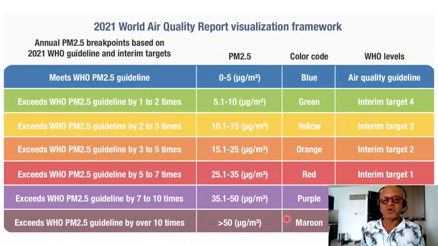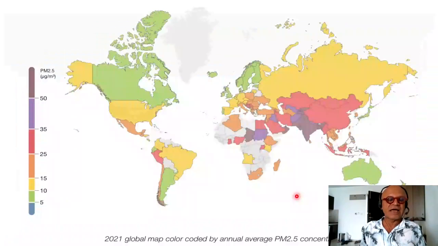This is the color maroon, greater than 50 micrograms per meter cube, and we'll see that some of the numbers for some of the regions are much higher than that. Okay, so remembering that color code, this is really bad here, exceeding targets, also exceeding targets, and within limits over here. And you'll see that there is nobody here who is in the blue color.